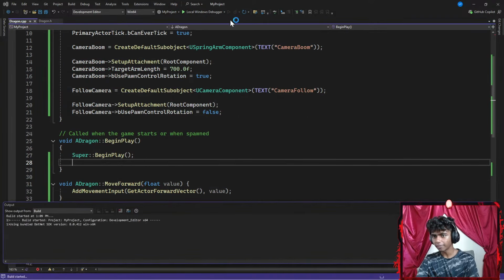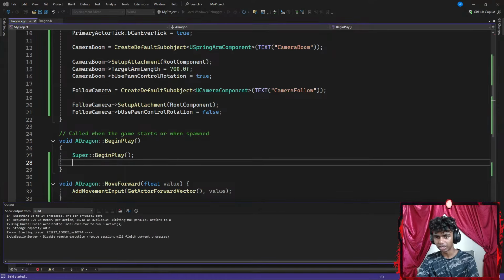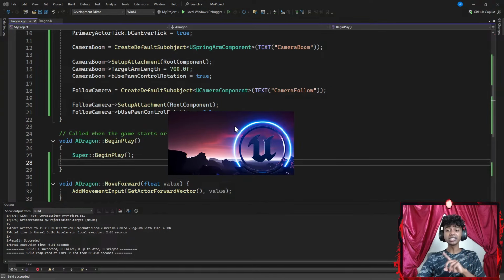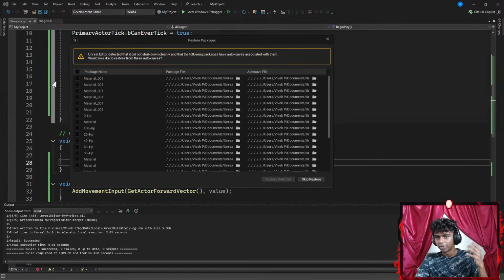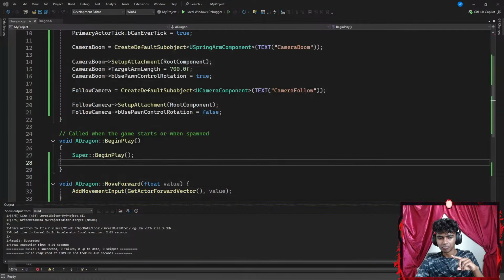If I were to run the command, let's see what happens. So maybe I had to rebuild my file. That would have been much better. Okay, so I see this. There, it succeeded. That's where I've actually messed up. But now that I succeeded here as well, I'm getting my Unreal Engine here. I will still get a crash because I did not rebuild my file. Maybe I want to restore all. Package name, restore all. Guys, I hope everything is restored. I should have saved it, right?